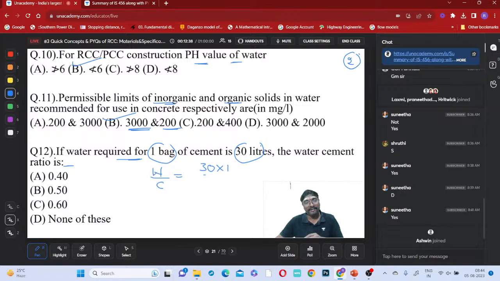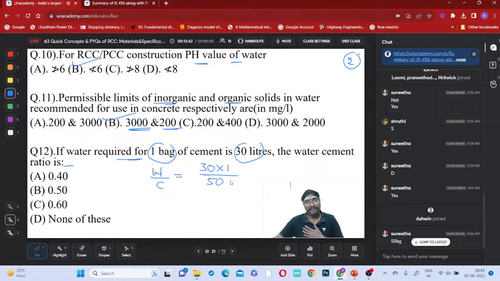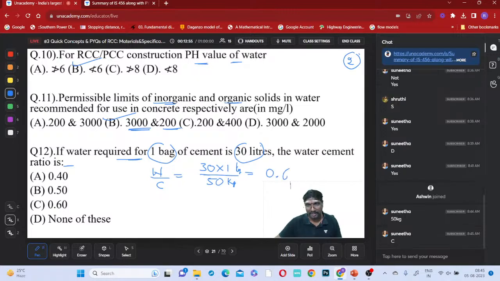So 30 into 1 divided by what? 1 bag of cement is nothing but 50 kg, right? So how much does it come to be? 30 by 50, which is 3 by 5. That 3 by 5 is nothing but 0.6, the water cement ratio.